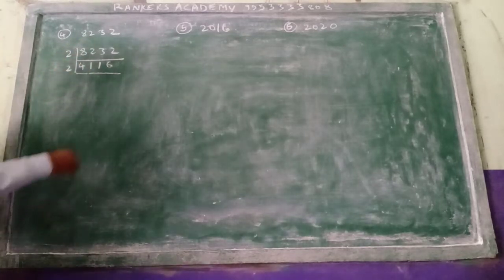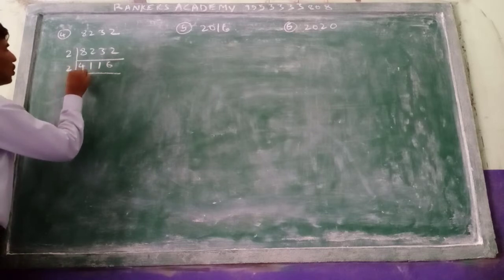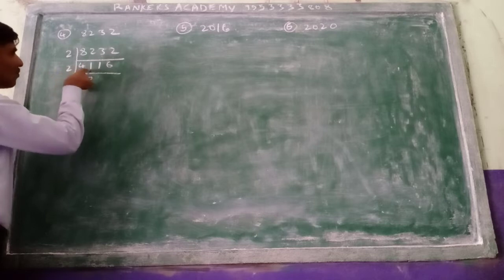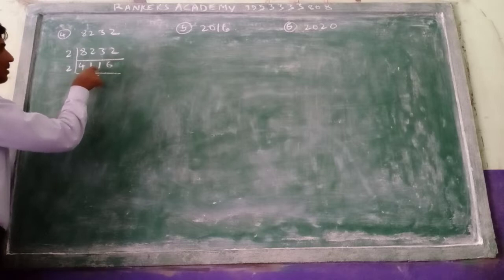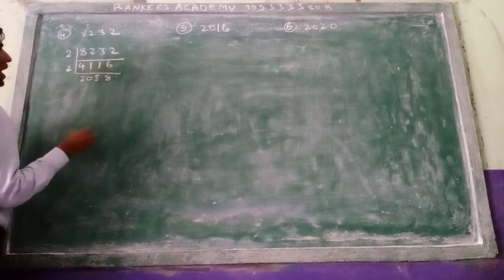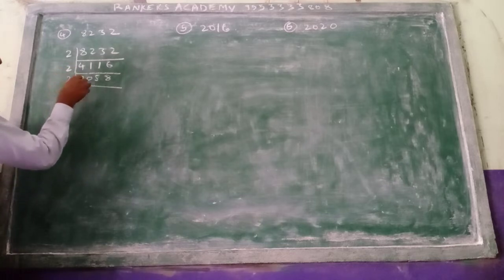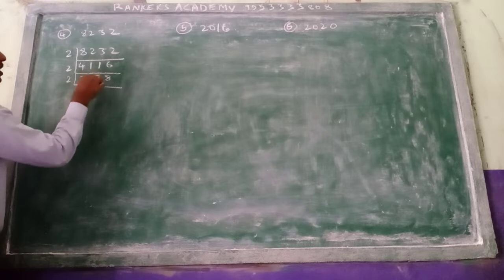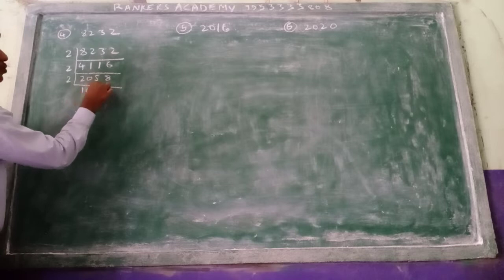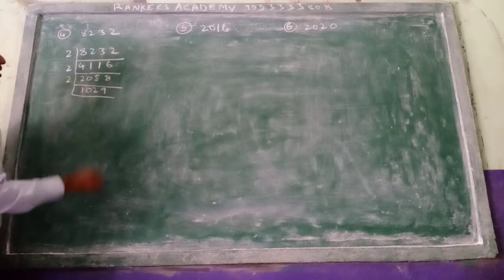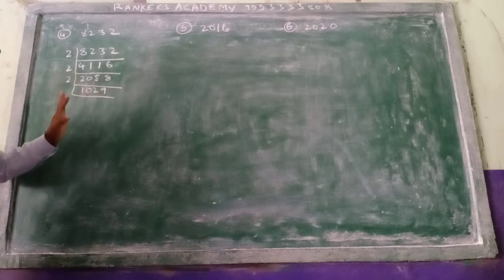So again the 2 table. 2 10s are 20, 2 20s are 40. Here 11 is there. So 2 5s are 10. Here 16. 2 8s are 16. Next 20. 2 10s are 20. Here 2 2s are 4. Here 18. 2 9s are 18. Next, the last digit is 9, so it is not divisible by 2.